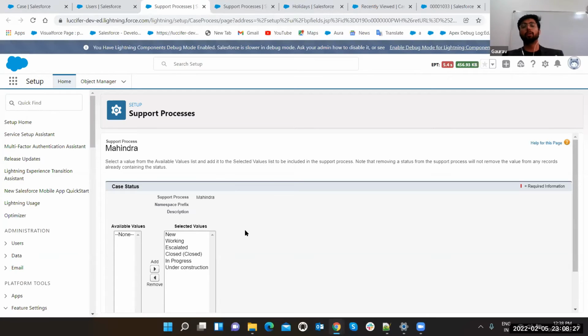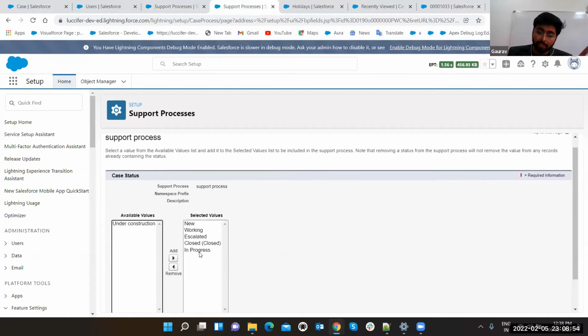So now, if you are using Service Cloud for multiple supports, you can create different support processes for your different businesses, and you can assign these support processes to multiple record types. Suppose in the case I am also having two record types: one is car facility, automobile, and one is hospitality. The customer coming from the hospital side will select the hospital, and that person is going to see these values in the support process, not under construction.